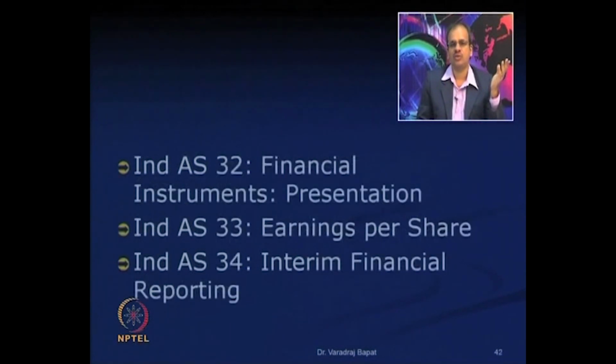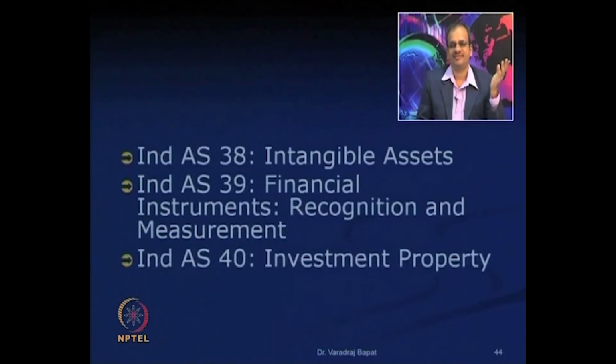So you can glance through. Ind AS 40, that is investment property, is the last in this series.